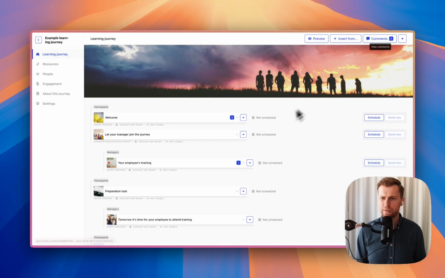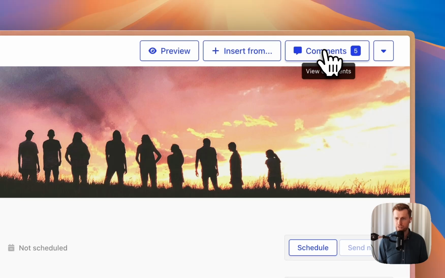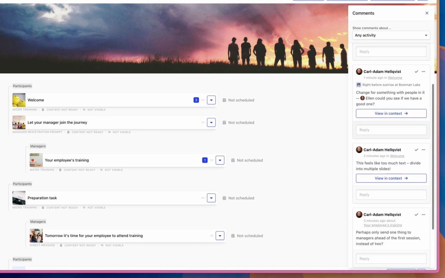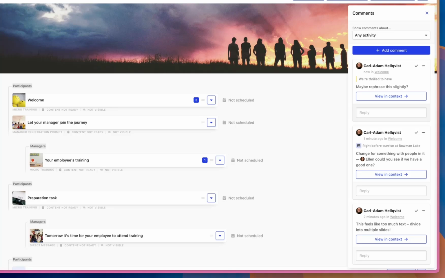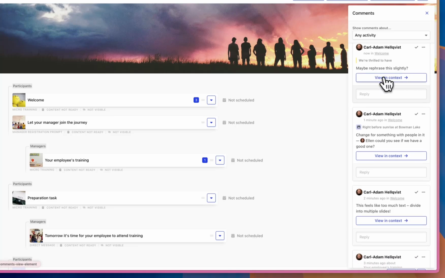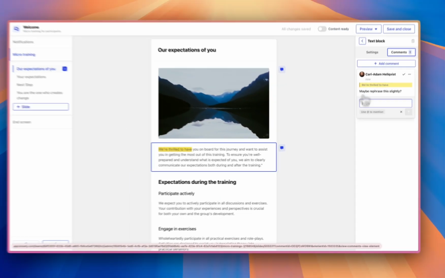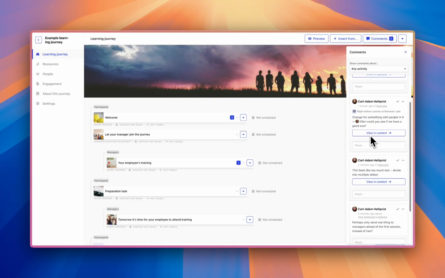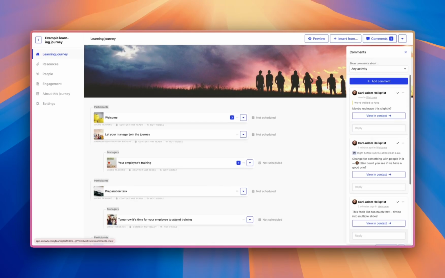I'm going to head out again into my learning journey. And now we see we have accumulated a total of 5 comments in this learning journey. If I press that now, I get a nice overview of all of those comments. The ones that I added inside one of the activities also have a button called View in Context. Whenever I press that, I jump all the way into that activity, straight to the comment, so that I get to that location right away. But here is essentially my global to-do list now for this learning journey. These are the things that need to get done, and I can jump straight to those locations, mention my colleagues.